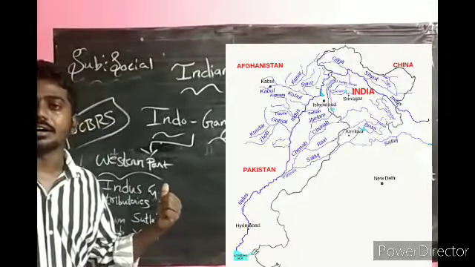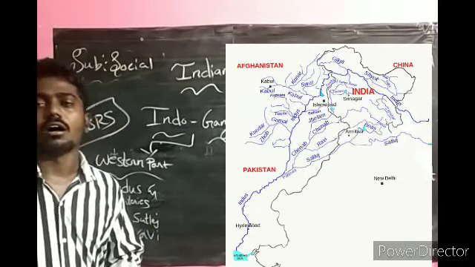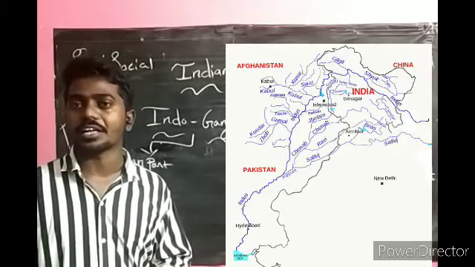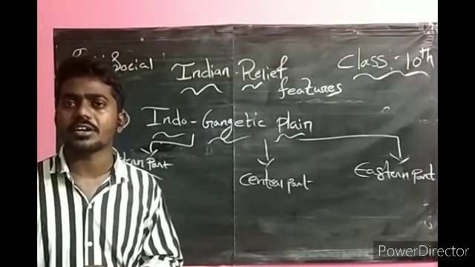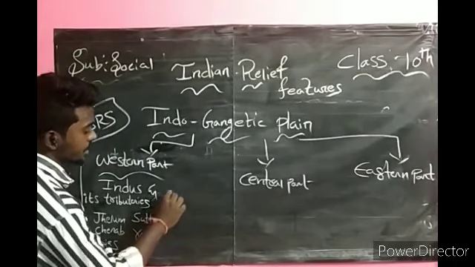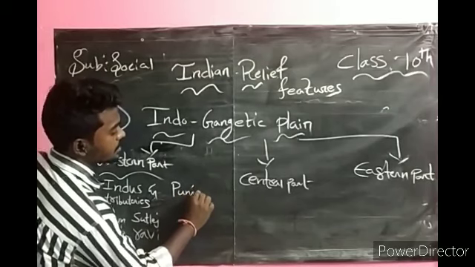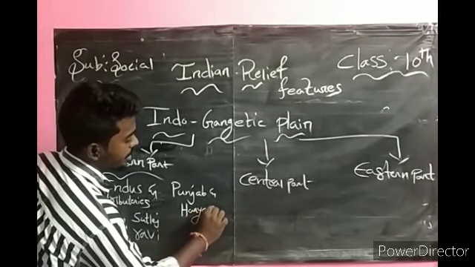Most of the river Indus is located in our neighboring country Pakistan. Only a minor portion of our Indus river we have in Punjab and Haryana.